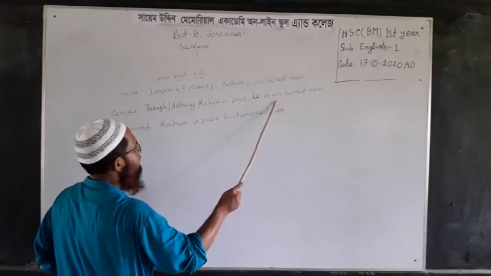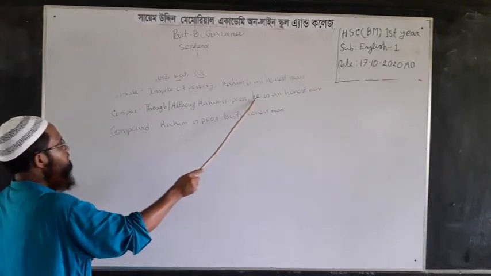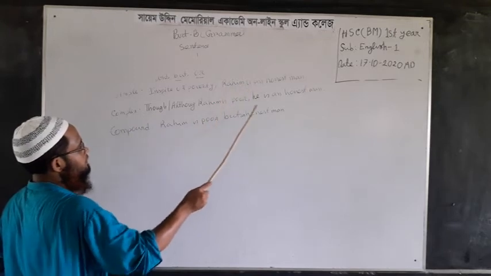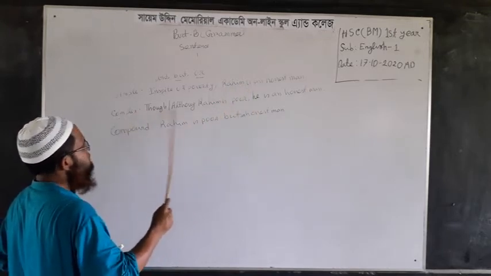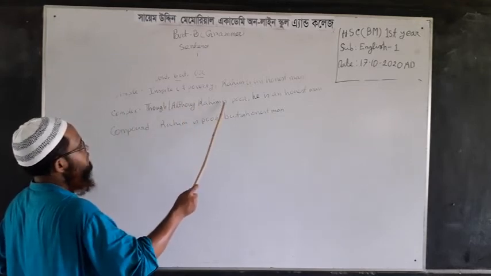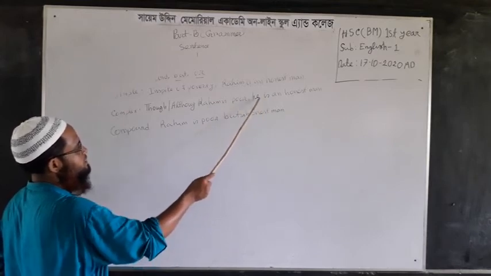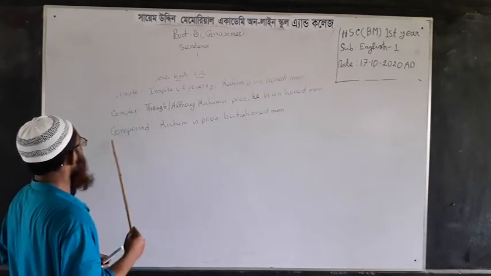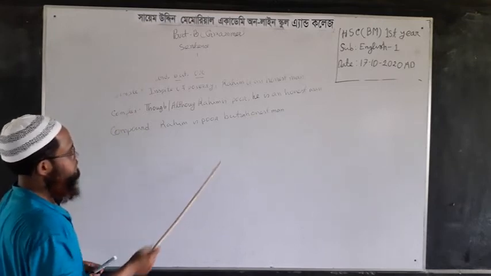I have taken an honest man because he indicates Rohim, so Rohim and he are the same. Both parts of this sentence have the same verb, is. So I didn't take this verb here when changing these two sentences into a compound one.